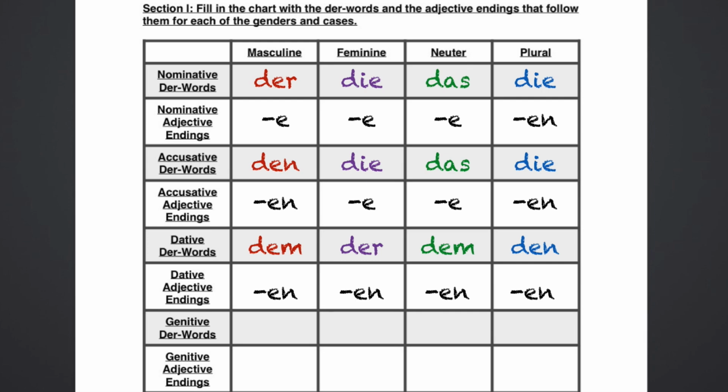Ich gebe dem kleinen Kind ein Geschenk. I give the small child a gift. Ich gebe den kleinen Kindern ein Geschenk. I give the small children a gift.